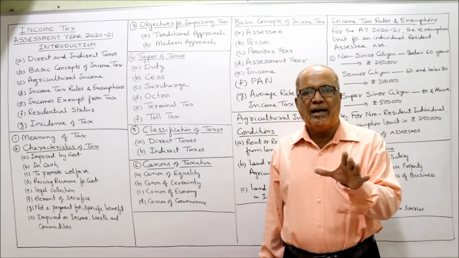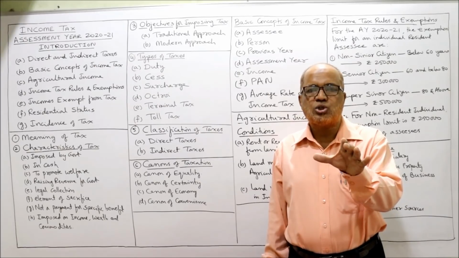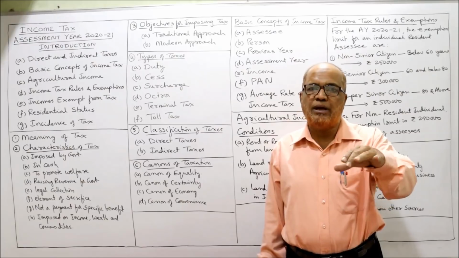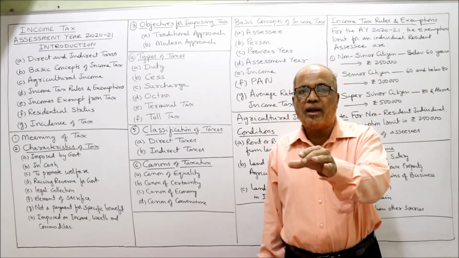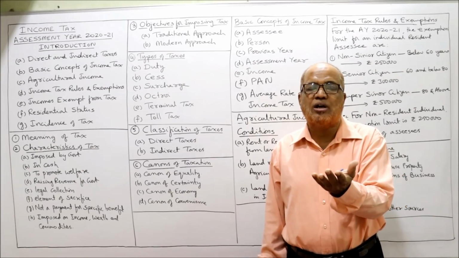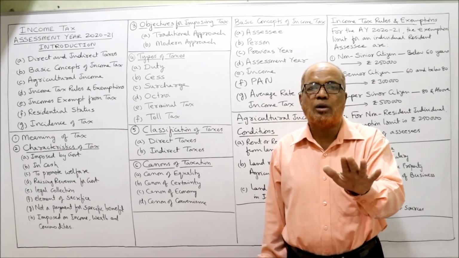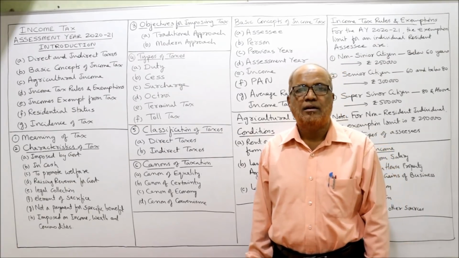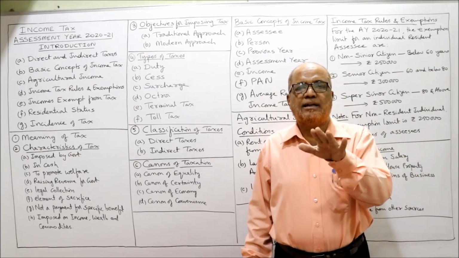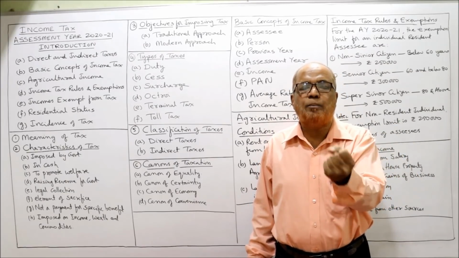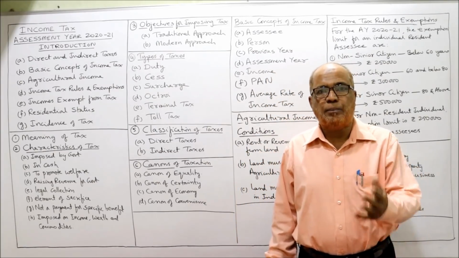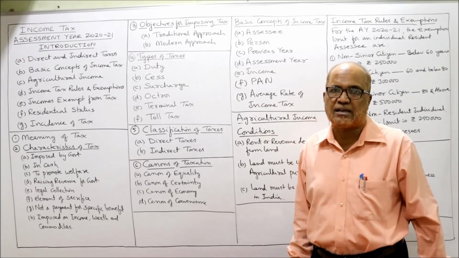The canon of equality says the taxes should be equal to the income. That means higher income people should be imposed more taxes, lower income people should be put to tax less taxes, and the people who are not having much income, very low income, they should not be put to tax burden. That means the taxes should not be equal among all people. The tax will depend on the ability to pay the tax. The people who are having more ability to pay the tax should pay more taxes. The people who are having less ability should pay less taxes.